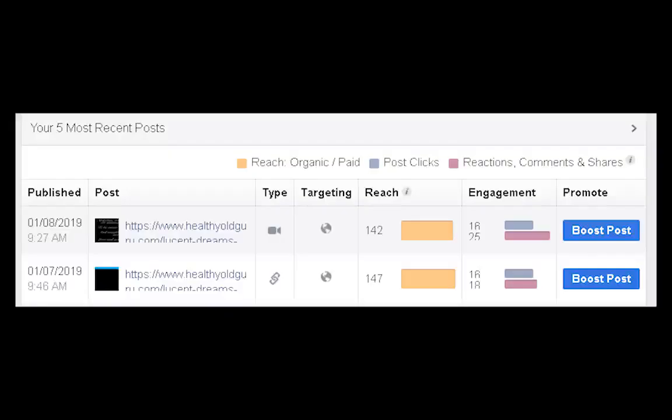And so we can see of the latest 2 posts, the post that we made with no video on the bottom here that we published on the 7th of January, we got 147 reach. We've had 16 engagements, or 16 post clicks, and 18 reactions. Now for the video, notice this, it was published a day later. We've reached 142 people, but we've had 16 post clicks and 25 reactions. So videos always tend to do a little bit better than the post. All right, so just keep that in mind.